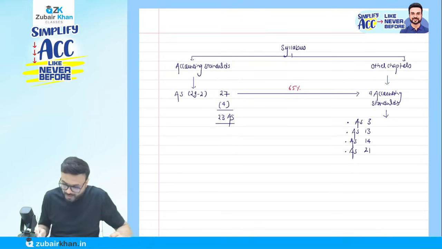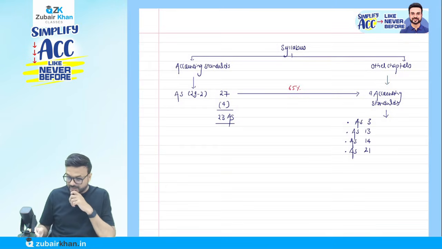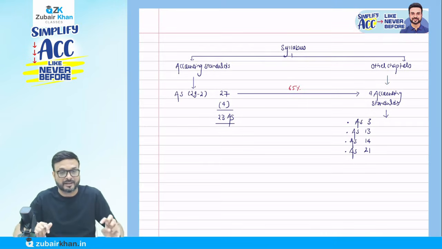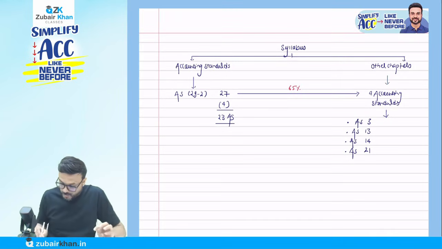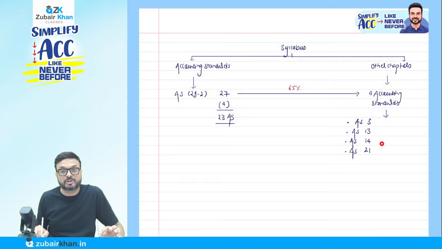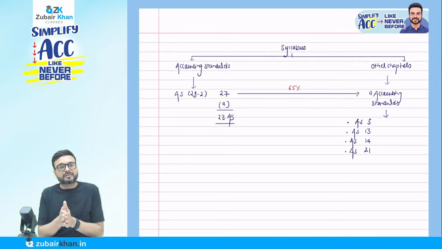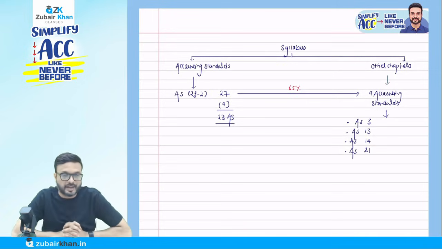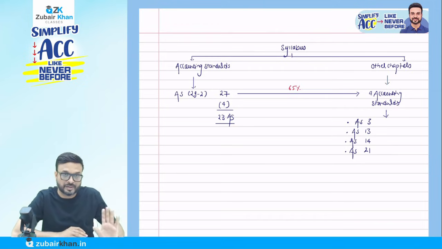Out of these 4 accounting standards, AS 14 and AS 21 are favorites of ICAI. They're going to ask you a 14 mark question on AS 14 and a 14 mark question on AS 21 in every attempt. So 28 marks is going to come from only these 2 accounting standards. Just listen to me. Trust me, intermediate is all about consistency and discipline. Just follow my instructions and definitely you're going to score 80+ in advanced accounting.